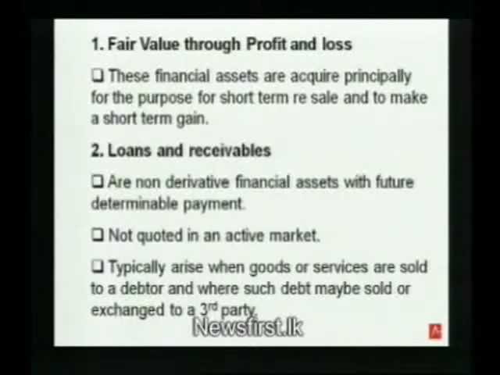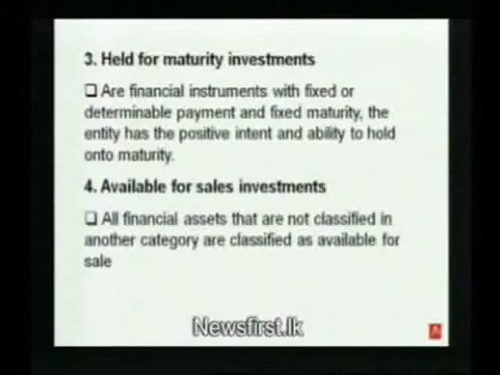Loans and receivables involves investment in non-quoted instruments, which is basically one company giving a loan to another company, which may be transferred to a third party or may not be transferred. Held to maturity is all the financial instruments which you are going to hold till the maturity date. Available for sale is anything else which didn't fit into the previous 3 categories. What you have to know is the initial measurement of each of these financial instruments is at fair value.